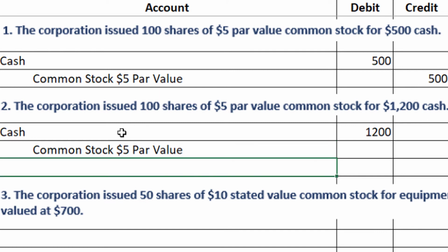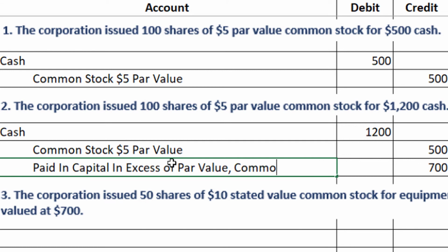So 100 shares times $5 is going to be $500, just like in the first case. Now we need one more account down here, which is to account for the $700 difference between the cash and the common stock. So I can put the $700 right here as an additional credit. And the name of this account is paid in capital in excess of par value common stock.